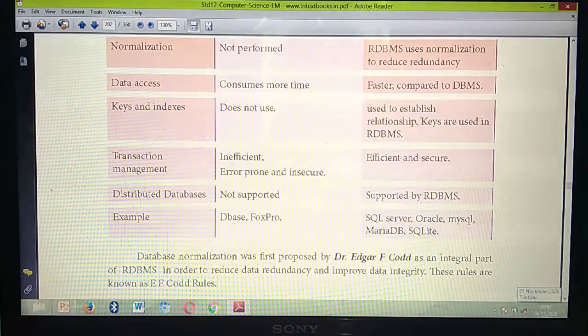So today, what are the things you have studied? Types of relationship, a very important 5-mark question; comparison of DBMS and RDBMS; then the 2-mark question on E.F. Codd. All three questions are very important. After completion of this session, please study, write and see. Very important questions, telling again and again.